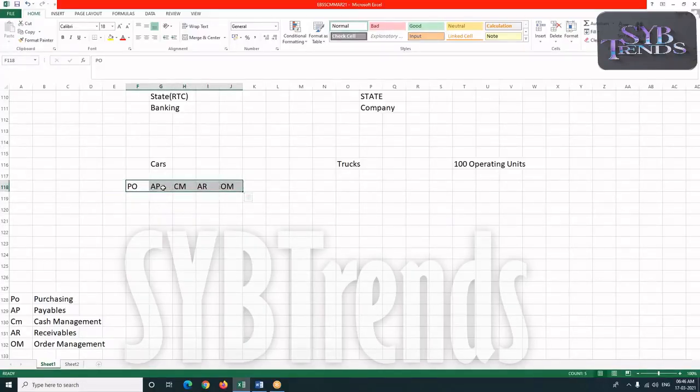So when I install these Oracle applications, all these modules are also going to get installed, and each module is a collection of business functions. Now we have planned how many operating units here? 100 operating units. Now this purchasing, is it one purchasing module? Are we going to implement it for hundreds of operating units, or is the purchase process going to be different from one operating unit to another? It will be different from one to one.